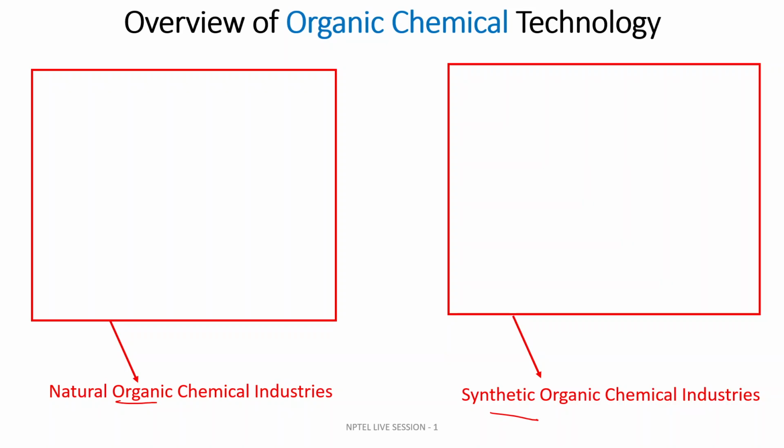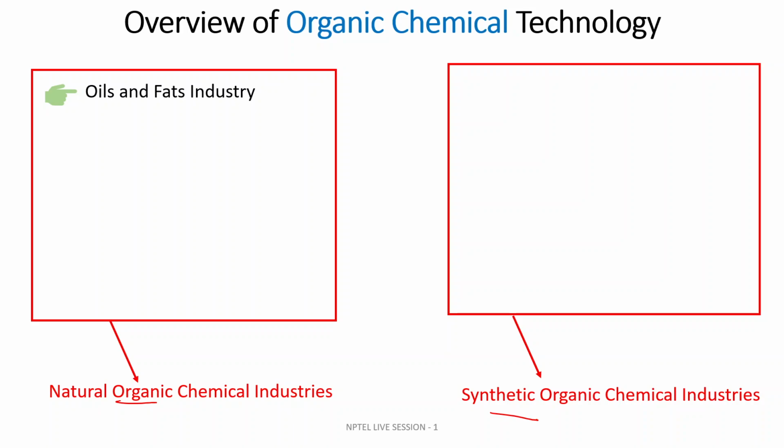You can differentiate between natural and synthetic based upon the process and the raw material types. The first one is the oil and fat industries. Oil and fat is nothing but triglyceride of the fatty acid.